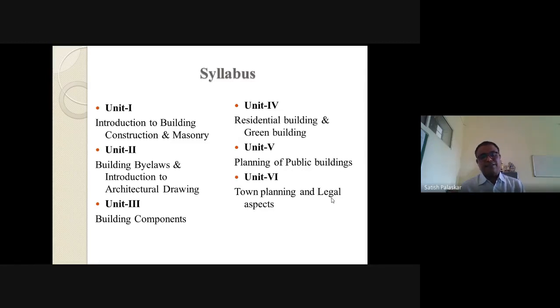Then what is the sanction procedure? Then what are the documents required for a sanctioned plan, or what are the documents required to make a particular plot a non-agriculture plot? And then what is the 712 abstract?